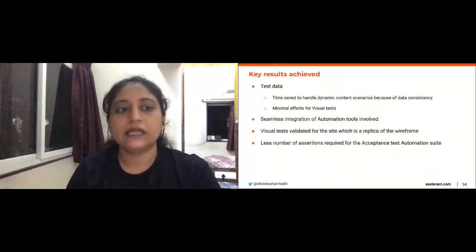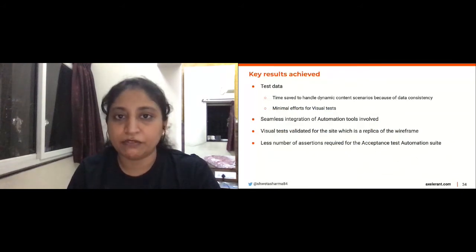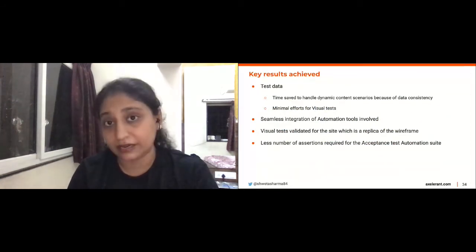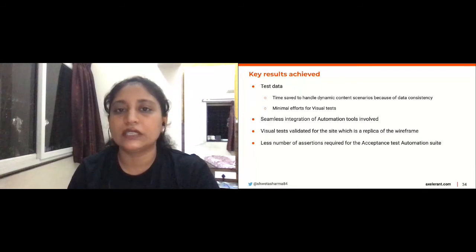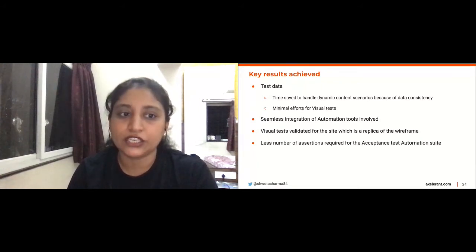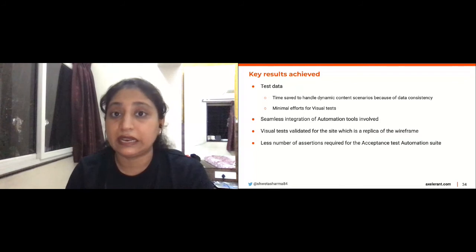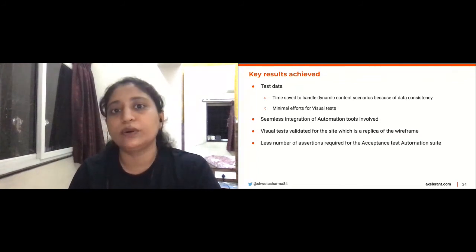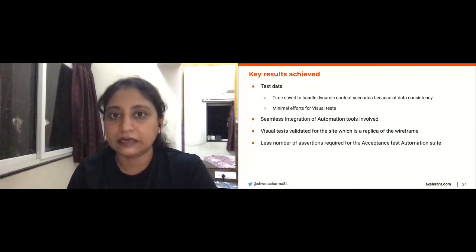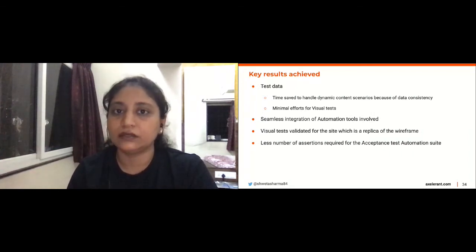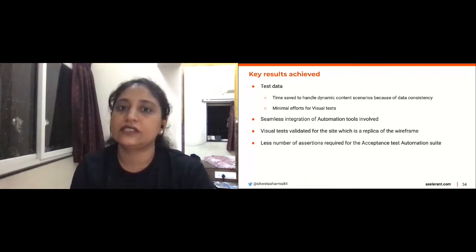What were the key results that we achieved? Since our database was containerized, as I mentioned before, the data was consistent. We didn't really have to bother about the dynamic content. There are several ways to handle dynamic content issues, but this was a very clever approach, because our automation scripts actually did the work of asserting and validating the functionality and the visual interface, rather than spending too much time in creating data. That is something I really recommend to everyone: keep your automation scripts and your test automation data separate.